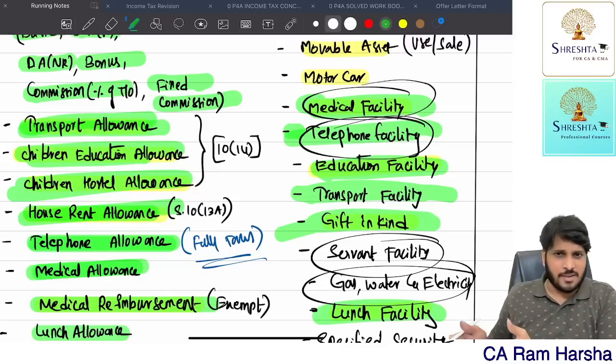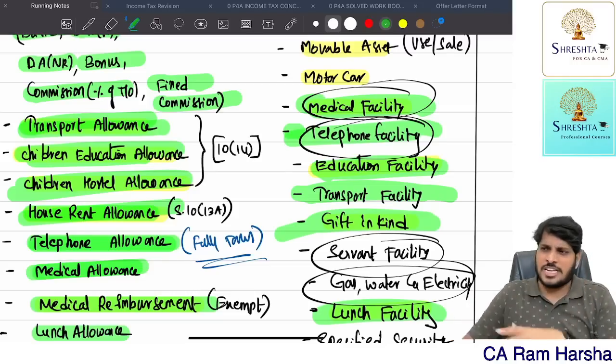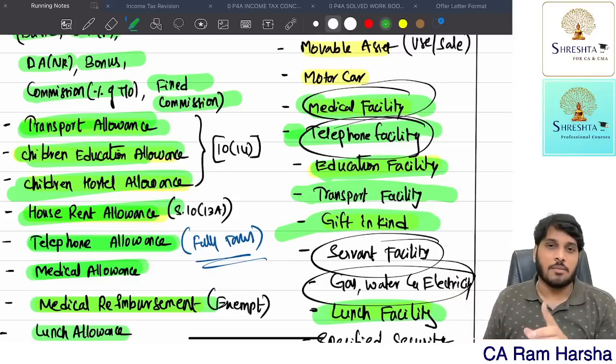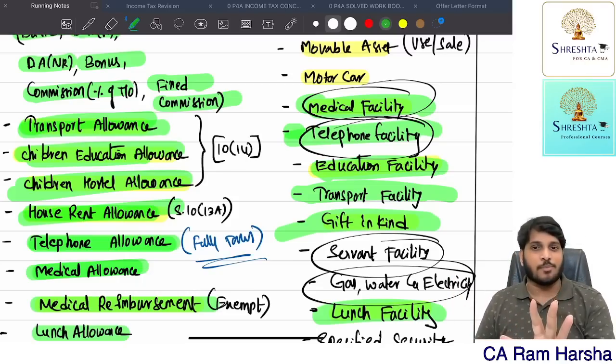Now tell me, even a watchman or security guard getting yearly 3 lakhs is a specified employee. So right now, if you apply the specified employee definition, everybody is a specified employee in reality. But from an exam point of view, they are testing MCQs, so they will test the specified employee point.